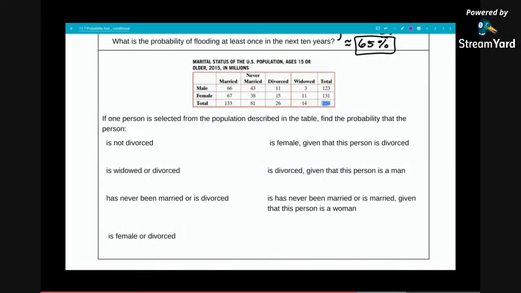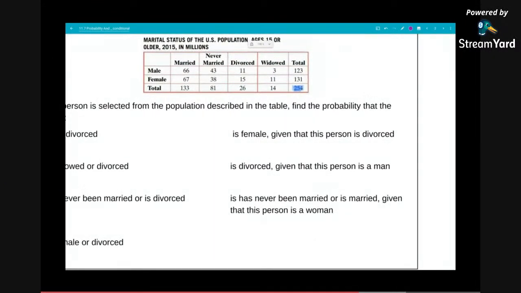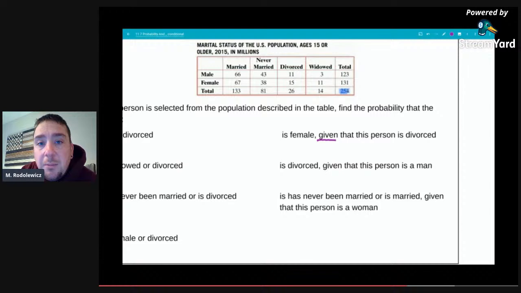And just some practice with conditional probability. Suppose we want to select a female given that the person is divorced. So here is an example of applying conditional probability. The condition is we selected someone who's divorced. Given that we have someone who's divorced, what's the probability that they're female? Well, given that they're divorced, that means we have 26 people.